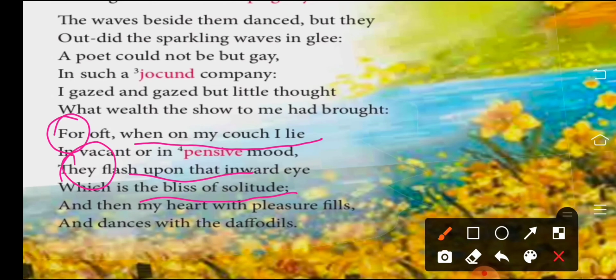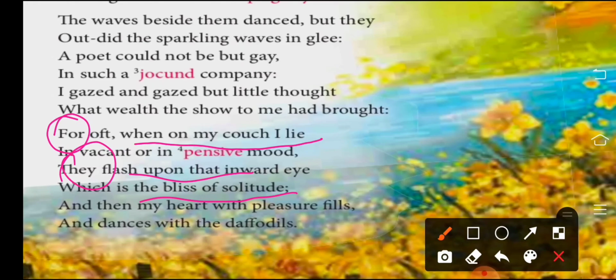Loneliness. So he is saying कि जब भी मैं अकेला बैठा होता हूँ और pensive mode में होता हूँ, तो उस टाइम में वही memory जो everlasting memory है daffodils की मेरी आँखों के सामने आ जाती है, और वही visualization, मुझे यही लगता है कि मैं वही daffodils के आसपास ही घूम रहा हूँ, right? And then my heart with pleasure fills and dances with the daffodils.